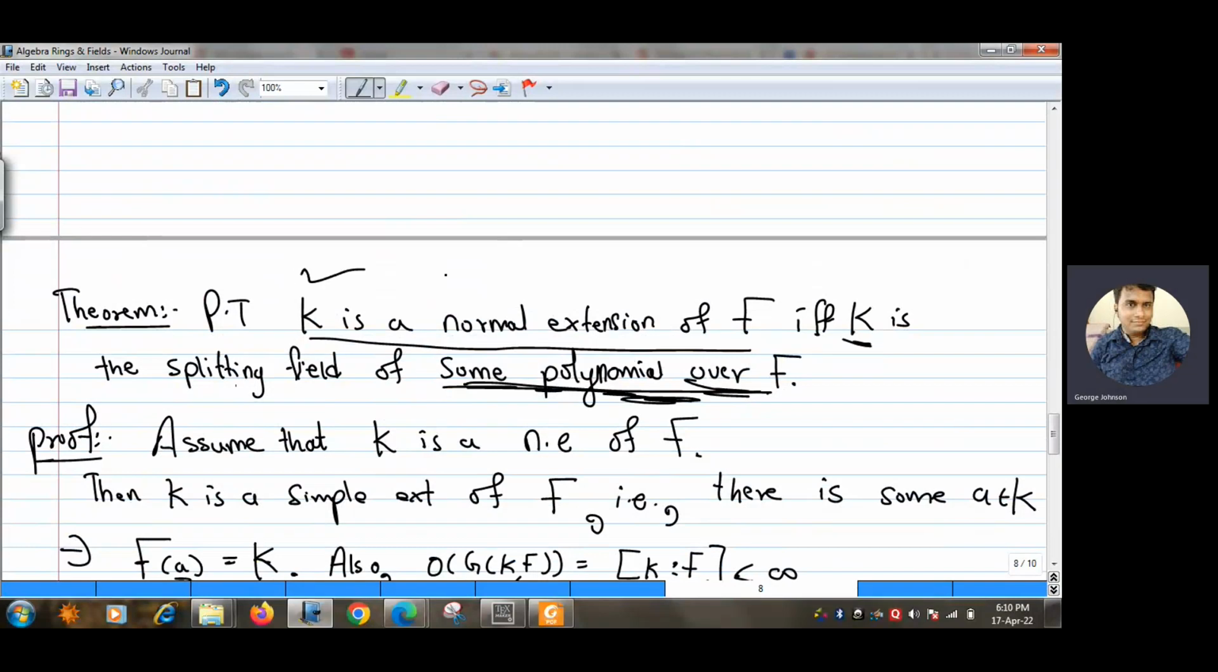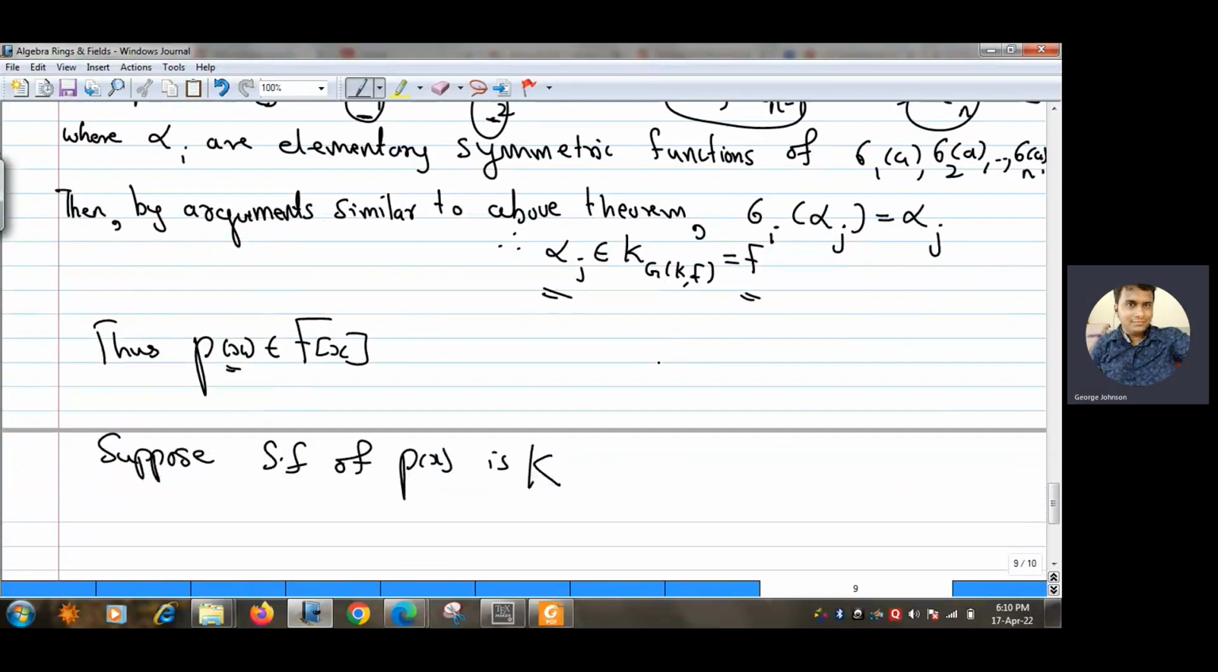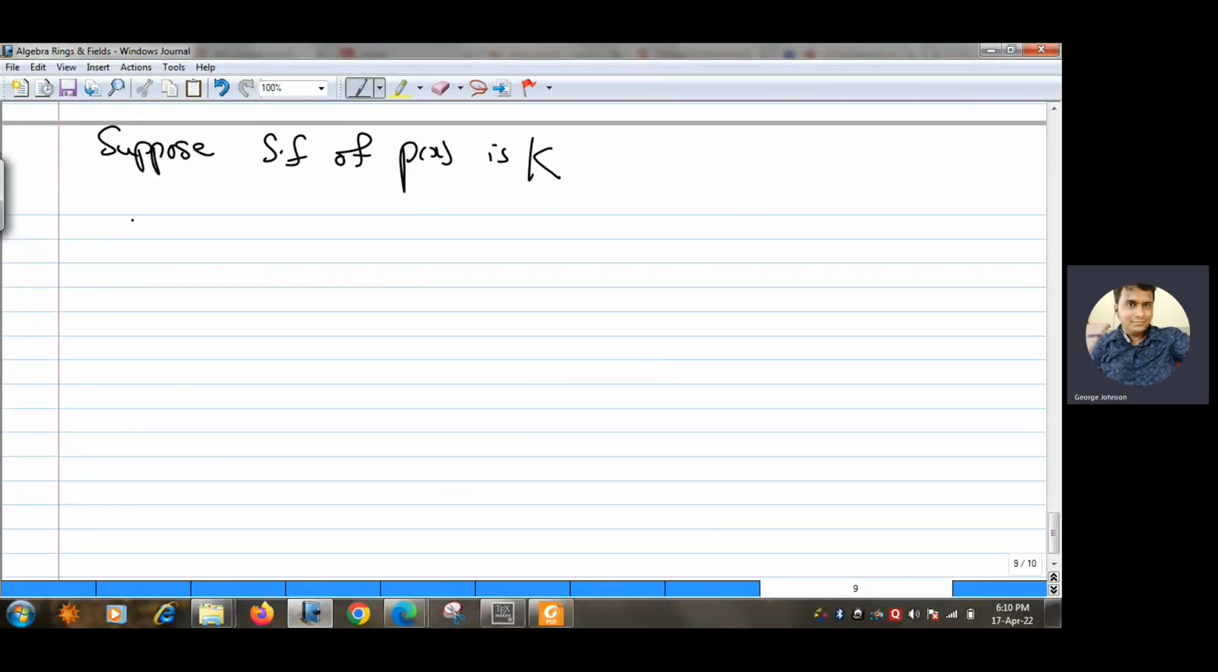So we proved that if K is a normal extension, then K is a splitting field of some polynomial. So one part of the theorem is done. Now let us conversely assume that K is the splitting field of some polynomial over F, and we will prove that this K is a normal extension of F. For that, we are going to use induction, but before that, we will see some things. So now we are starting with the converse part proof.